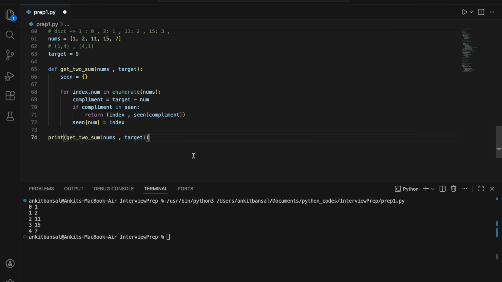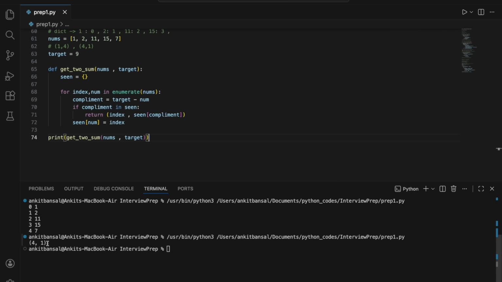Print get to some nums target. Let's run this. So see, I'm getting 4 and 1. 4 and 1 means index 4 is 0, 1, 2, 3, 4, right? 7, and index 1 is 2. So 7 plus 2, 9, right?